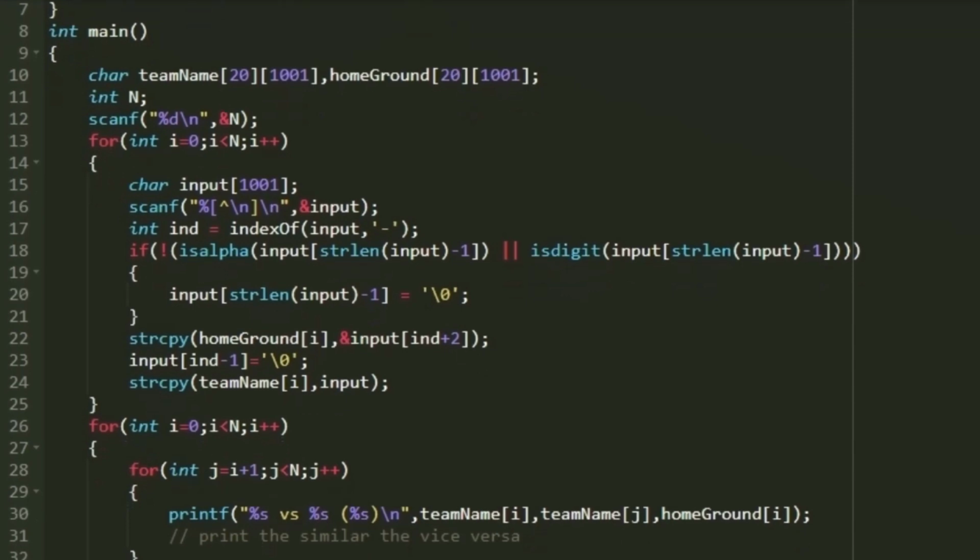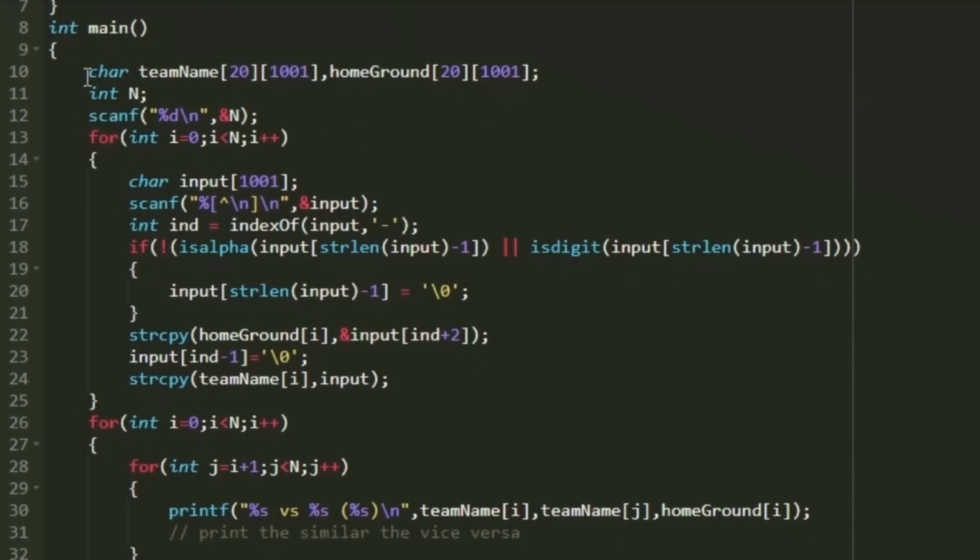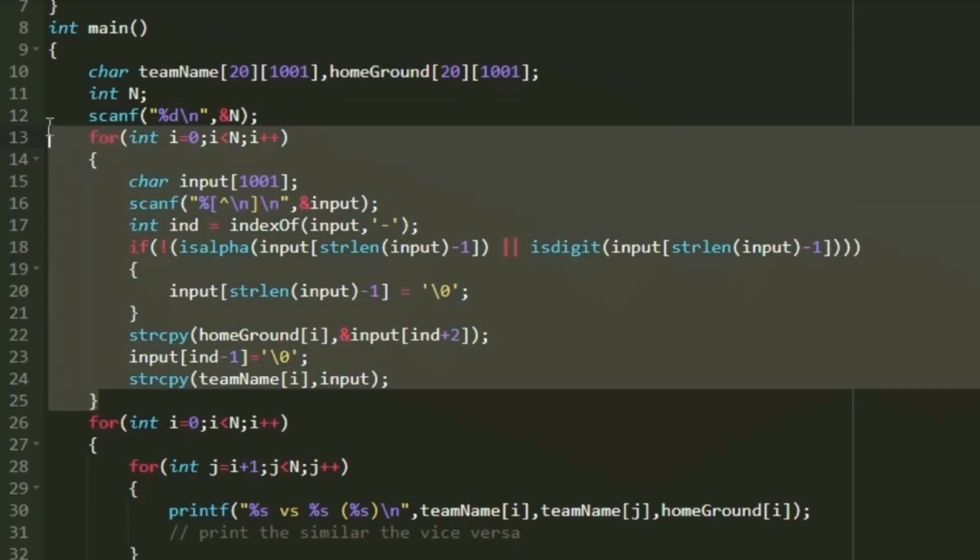Now let us start with our main function. In the main, first I am creating 2 character arrays named team name and home ground. The size of both character arrays is 20, and at every index we can store up to 100 characters. Then I am creating an integer variable n, and using a scanf statement I am accepting the value of the integer n. In the scanf I am including \n, because after accepting the integer we have to move to the next line to accept the team name and the home ground. So we have to accept strings from the next line.